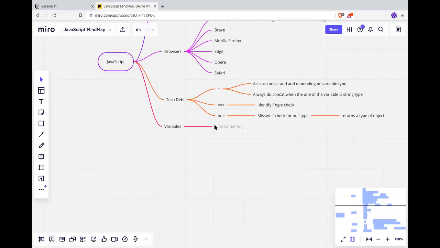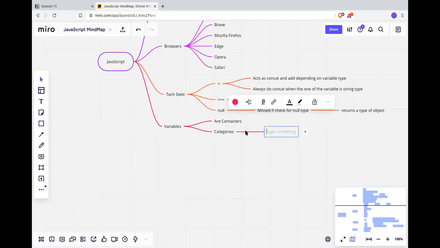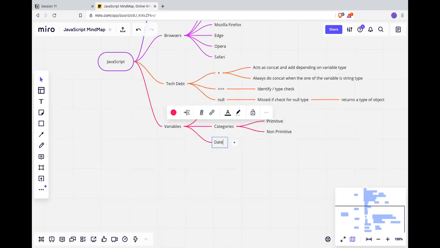Okay, variables. Containers, right? Variables are containers. Okay. Next. We missed the operator part, maybe. We'll just come back to that. Okay. Primitive, non-primitive. Okay. And next, variable types, data types.